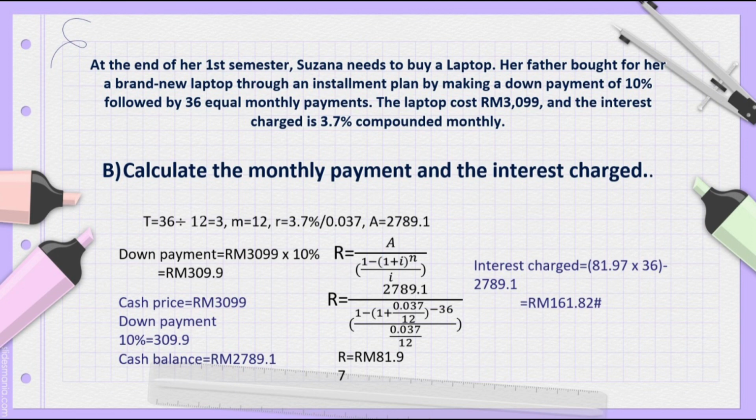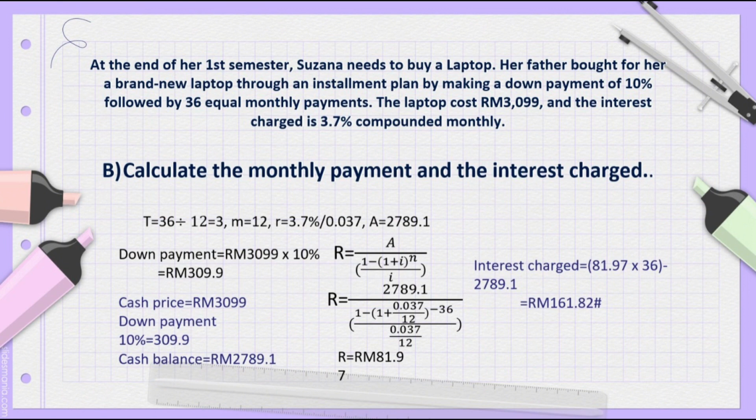Next, t equals 36 divided by 12, and we will get t equals 3. Next, m equals 12 because it is compounded monthly. The rate is 3.7% or 0.037.